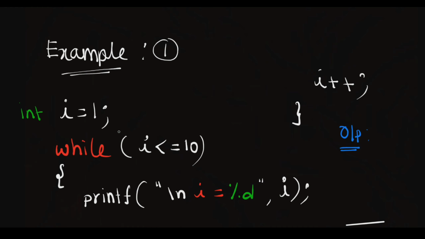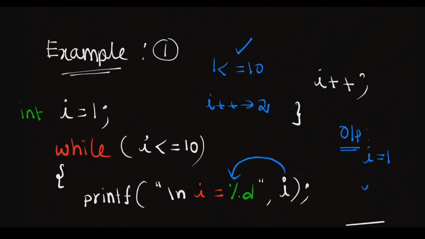See, the I value is 1, so 1 less than or equal to 10, the given condition is true. So I equal to 1 is printed the first time. Then I plus plus means it becomes 2.